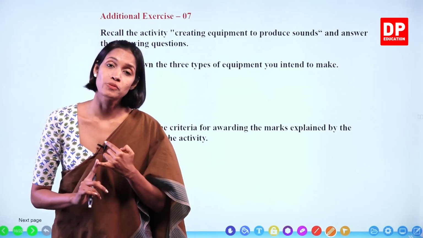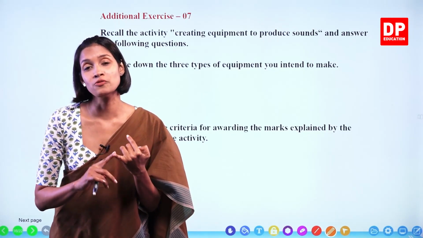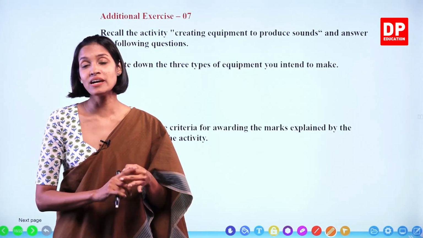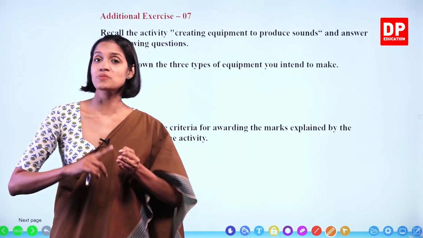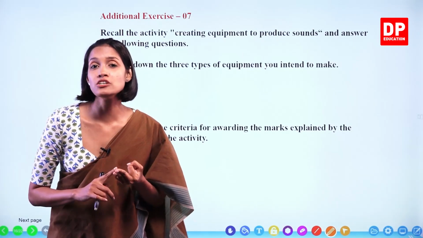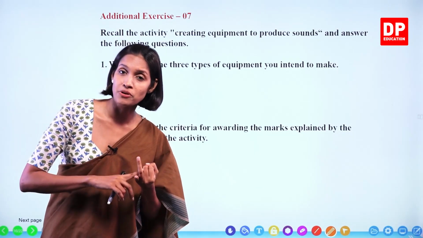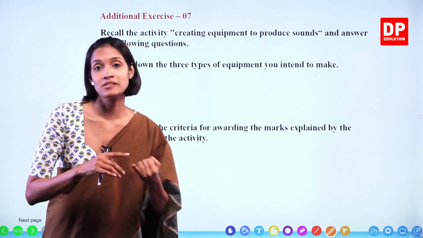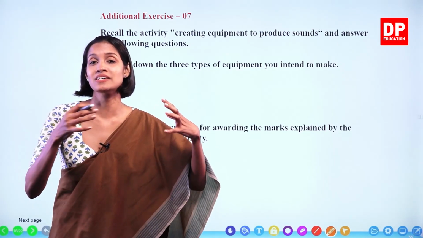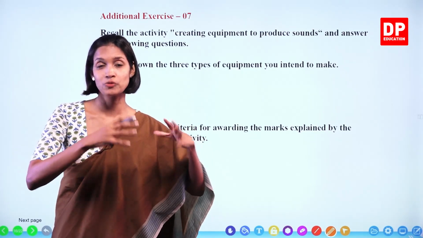And then wind instruments, or the instruments that produce sound by vibrating air columns. And the 3rd type is known as percussion instruments. Percussion instruments are the instruments that produce sound by vibrating membranes or vibrating metals. Okay, so that is categorized under the same group.